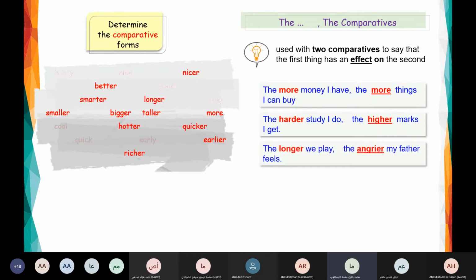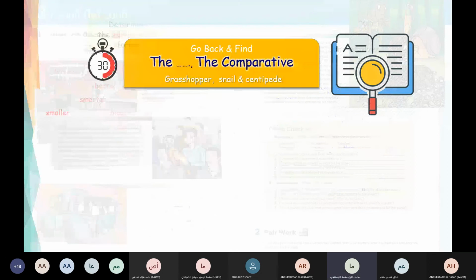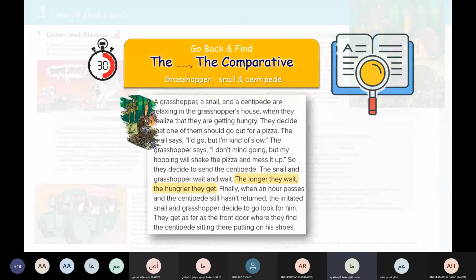The longer we play, the angrier my father feels. The better I serve my parents, the closer I am to the satisfaction of Allah. So this is about the third rule, using the comparatives. Here we have examples in the previous text. The longer they wait, the hungrier they get.